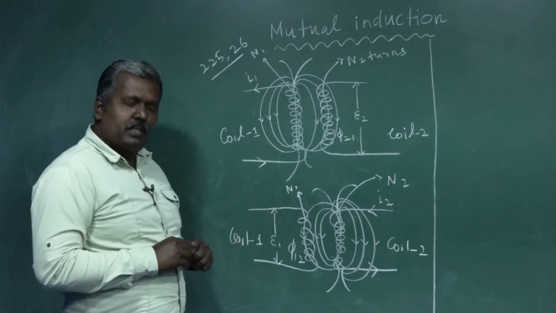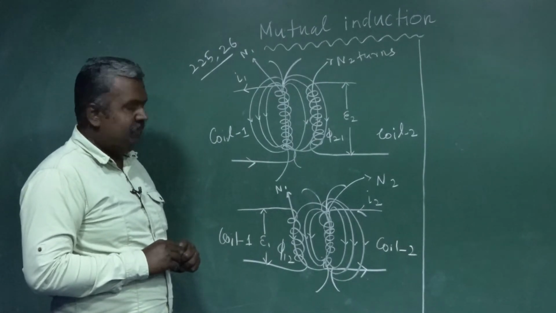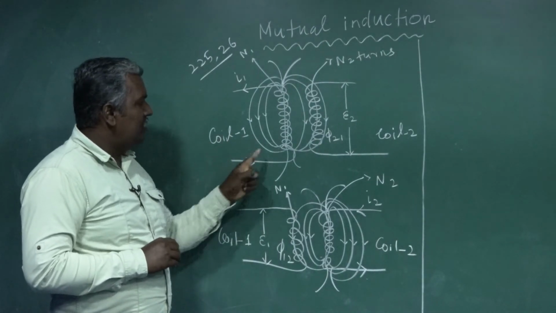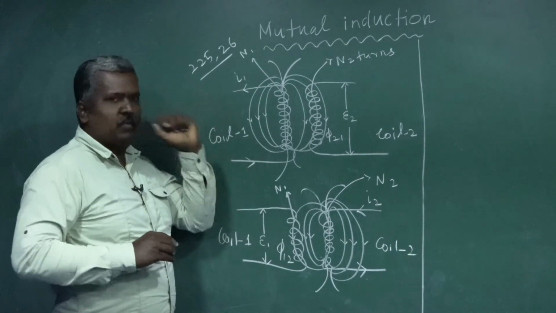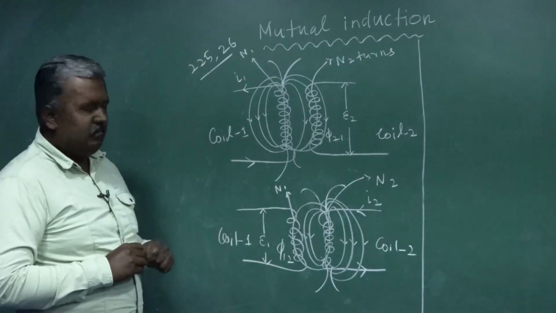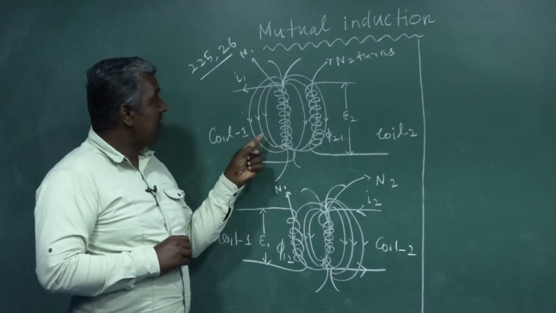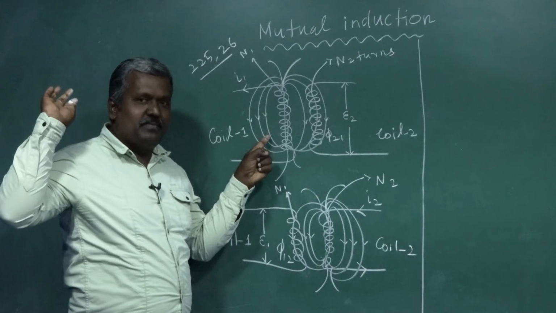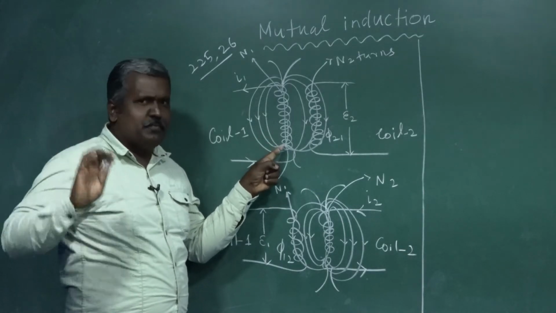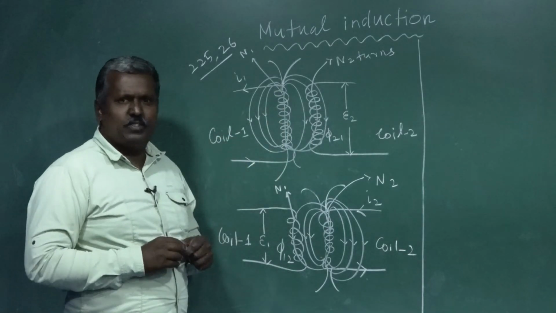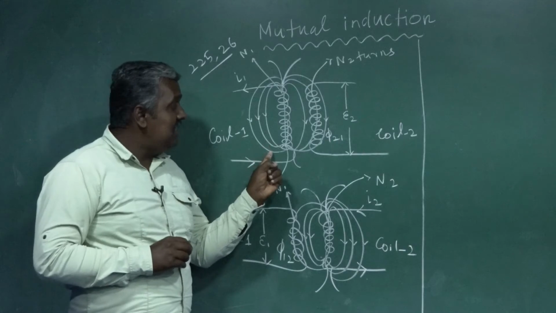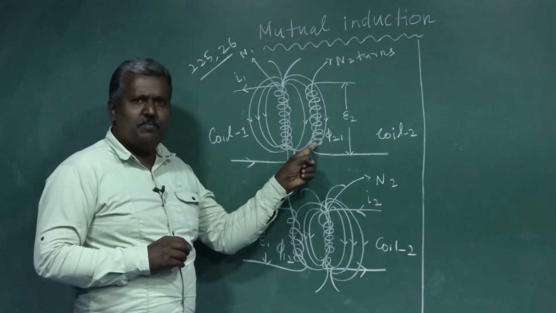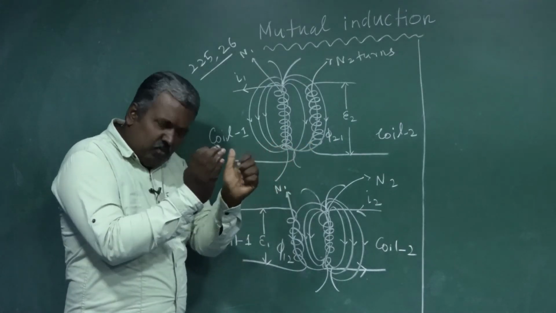Then consider first the current flowing through the first coil, called I1. According to the concept already discussed, a magnetic field is produced in coil 1. It easily links with coil 2 also, because both are placed very close to each other.